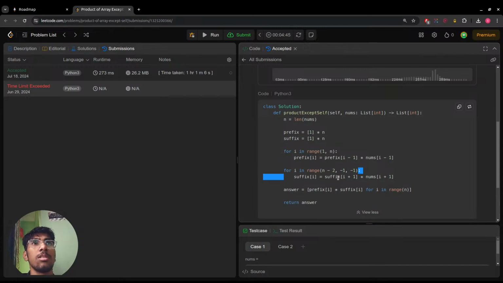So what's the deal with the prefix and suffix? Prefix[i], okay, equals prefix[i minus 1] times nums[i minus 1].